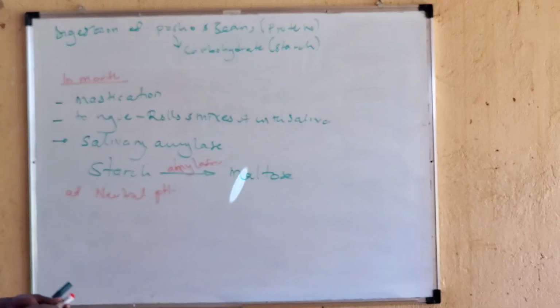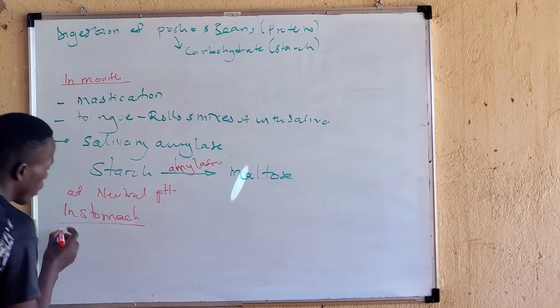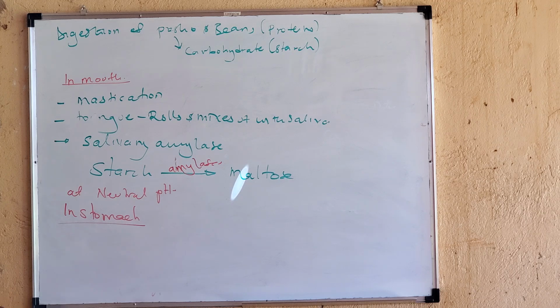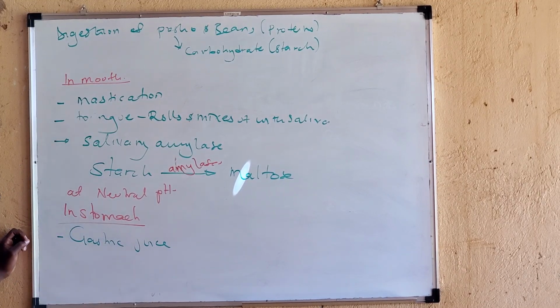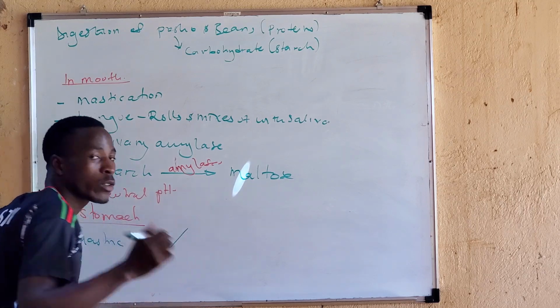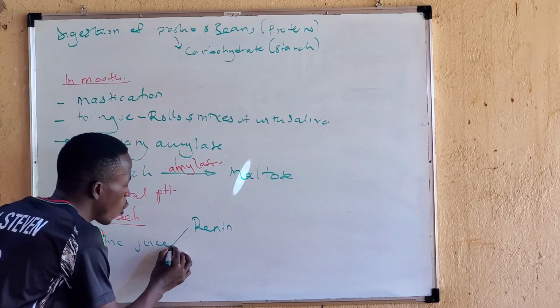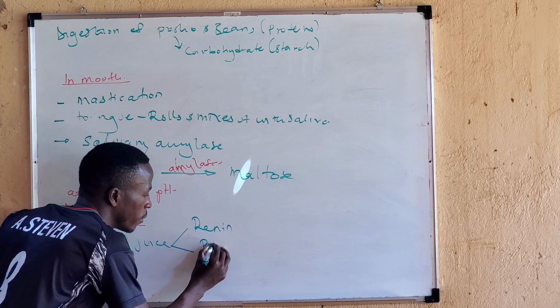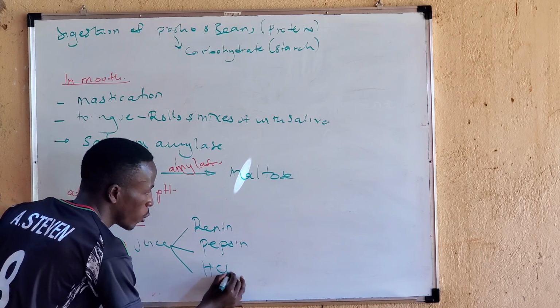Am I clear? Now, we are in the stomach. What happens in the stomach? We want to understand altogether. The moment the stomach senses that food is coming, it produces what we call gastric juice. Now, gastric juice contains the following. Number one, it has two types of enzymes. One is called renin. Two is called pepsin. And three is hydrochloric acid.